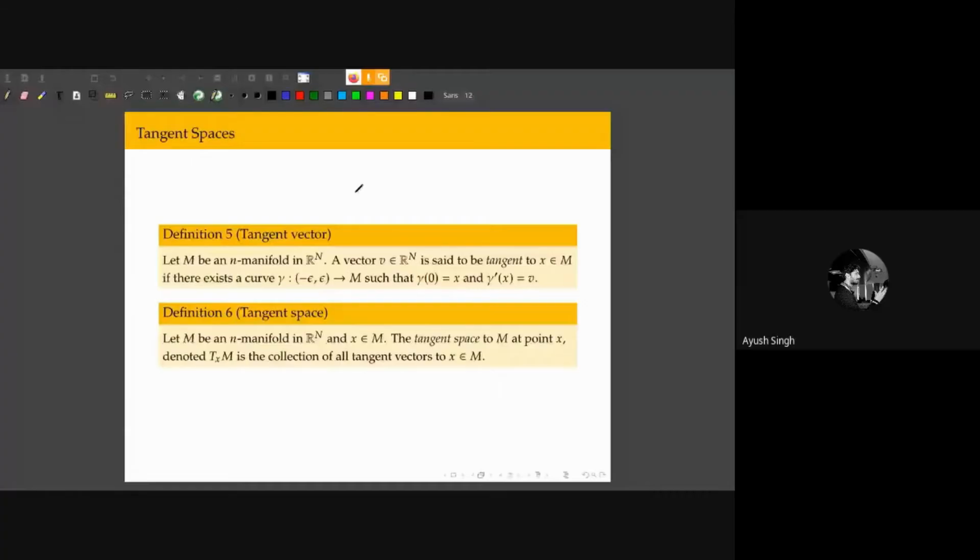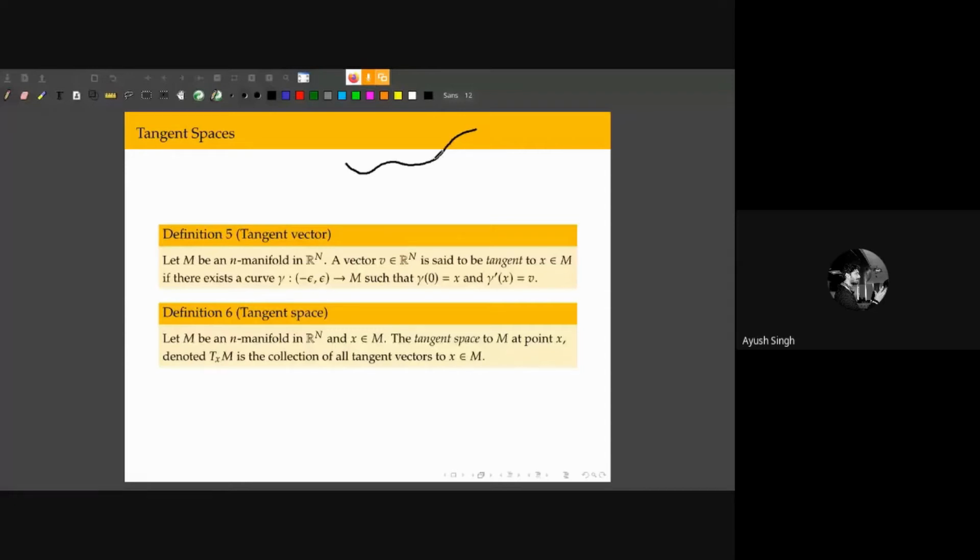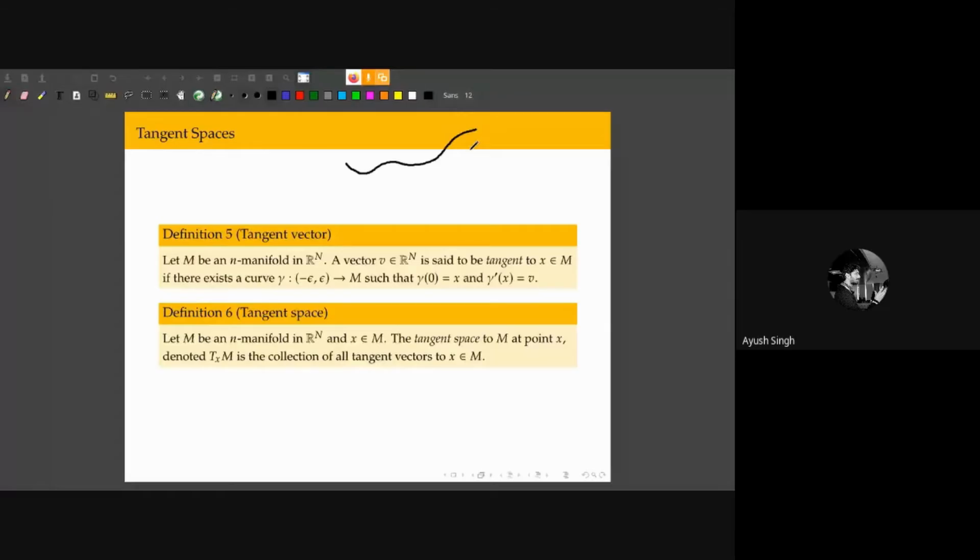So now the next thing I want to talk about is a tangent vector. Okay, so if M is my manifold, then a vector is said to be tangent if it is equal to the derivative of some curve, right? So for example, let's say that this is a curve. Let's say this is a one-dimensional manifold. So it's only a curve, and it's embedded in a two-dimensional space. So I'll call that R2.